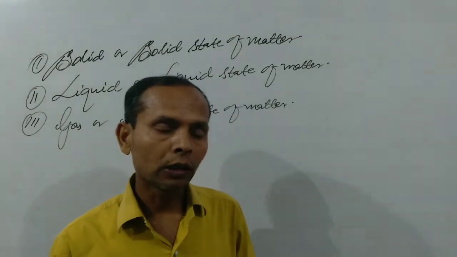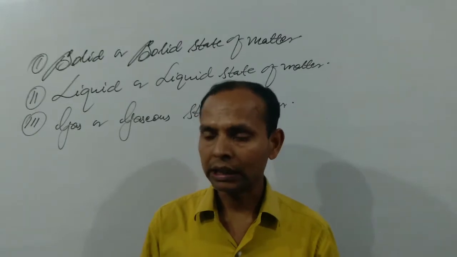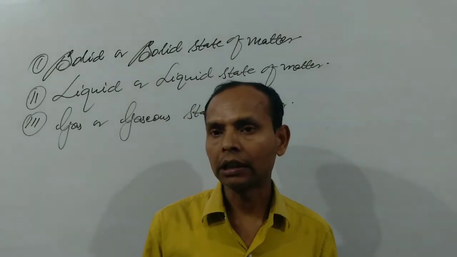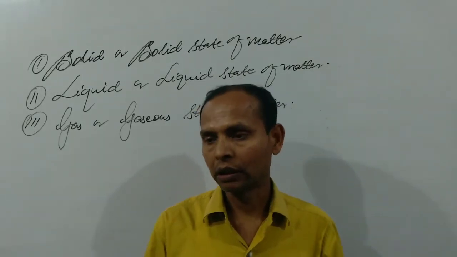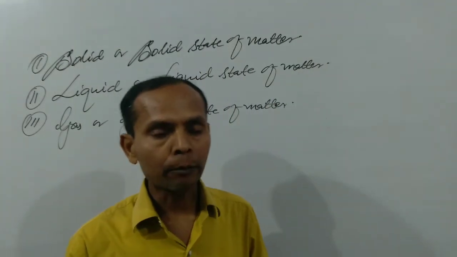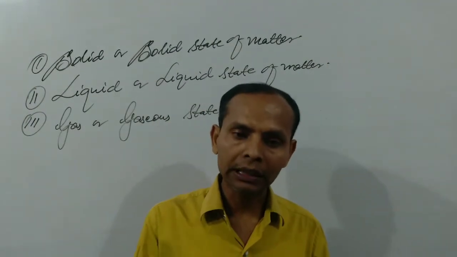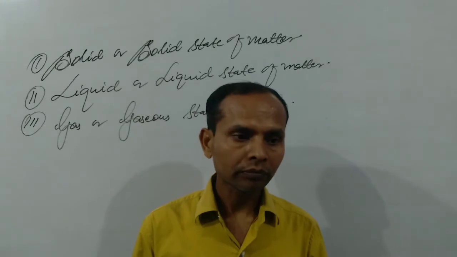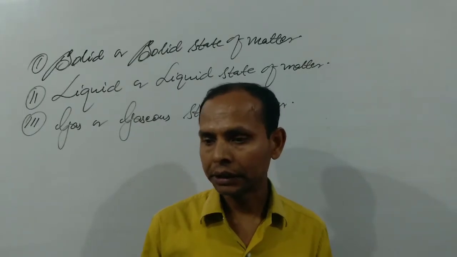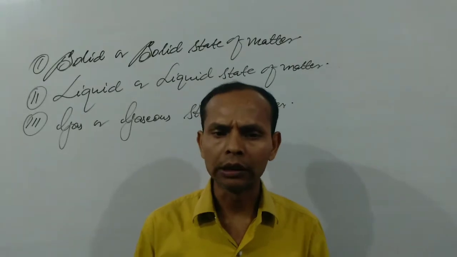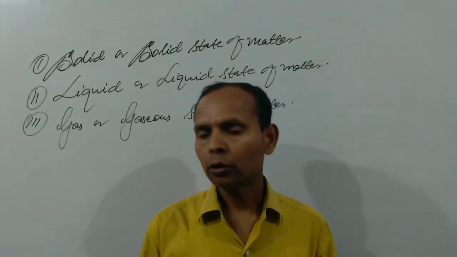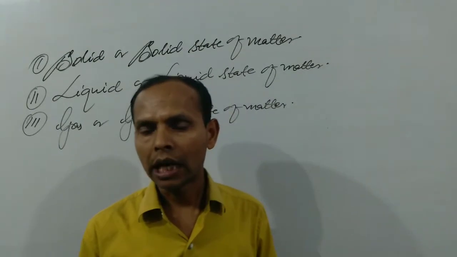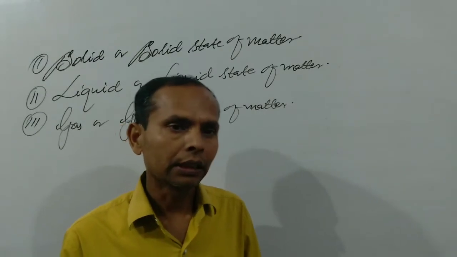First is solid or solid state of matter. We can say that the substance which has a fixed volume and a fixed shape is generally known as a solid or solid state of matter, like iron, cobalt, nickel, duster, chalk, desk, bench. These all are solids and are found in the solid state. So we can say that this is the state of matter in which the shape, size and volume of the substance are fixed.